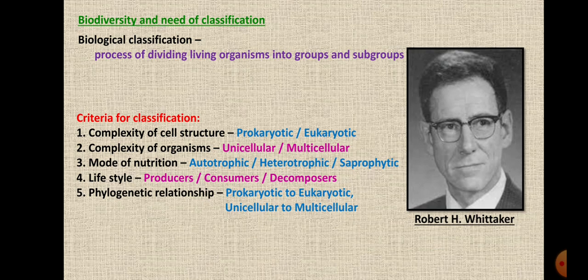And the fifth one is phylogenetic relationship, that is from prokaryotic to eukaryotic and unicellular to multicellular. So these were the 5 criteria, 5 points on the basis of which the classification was done by Robert Whittaker, sir.